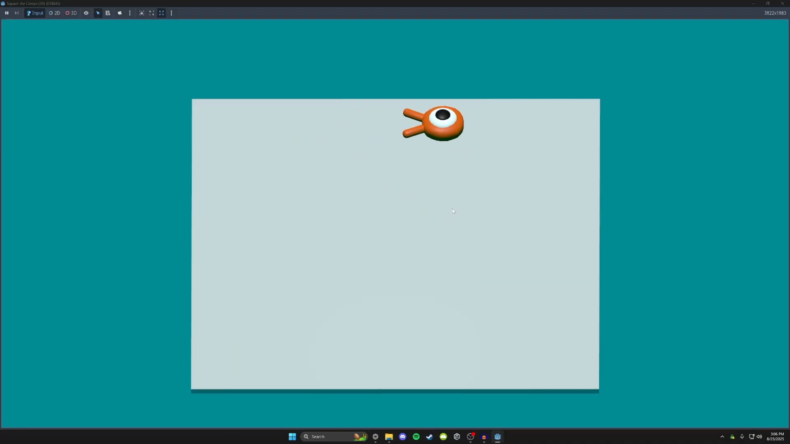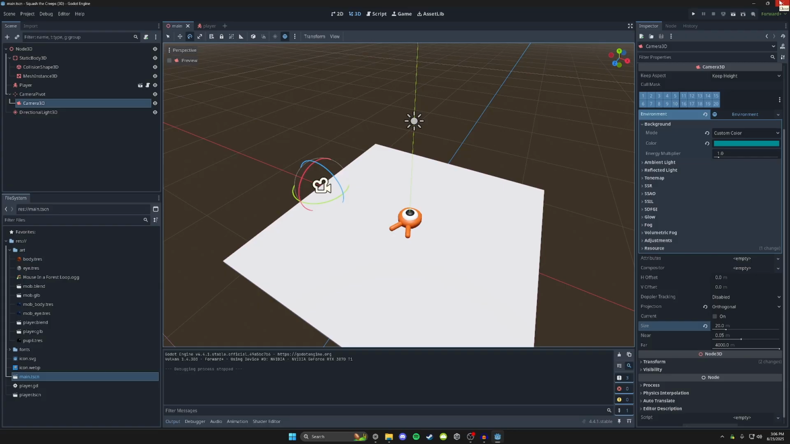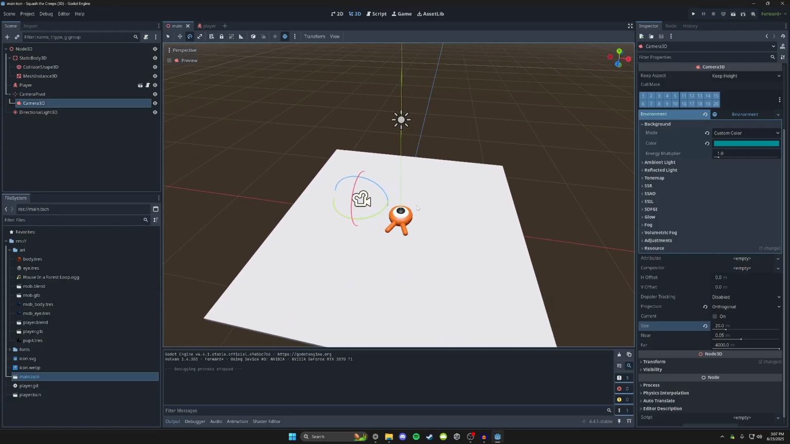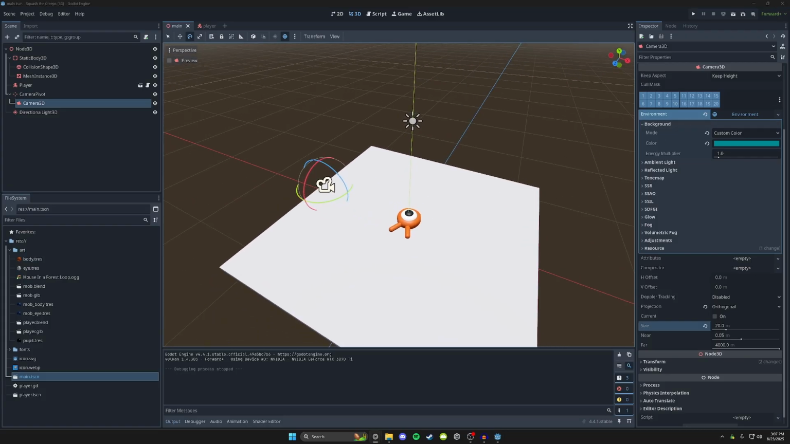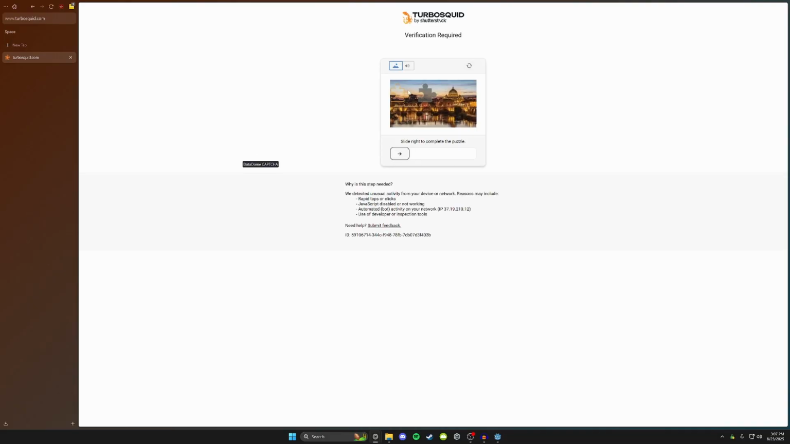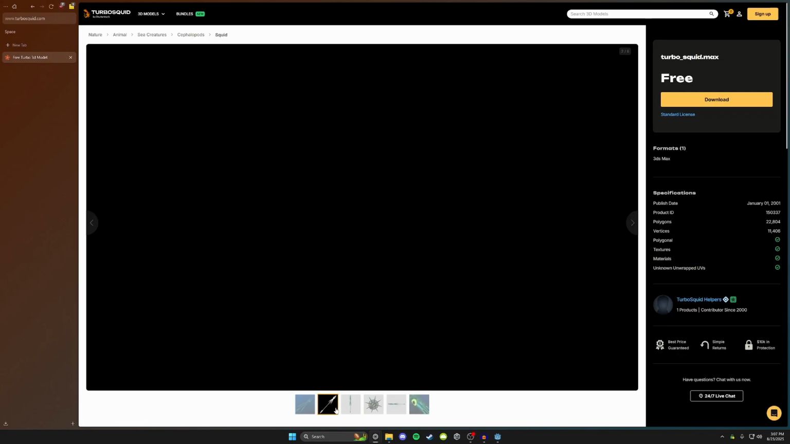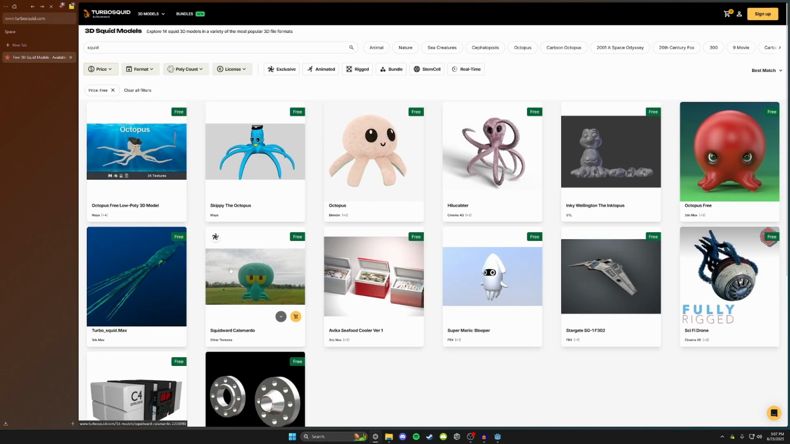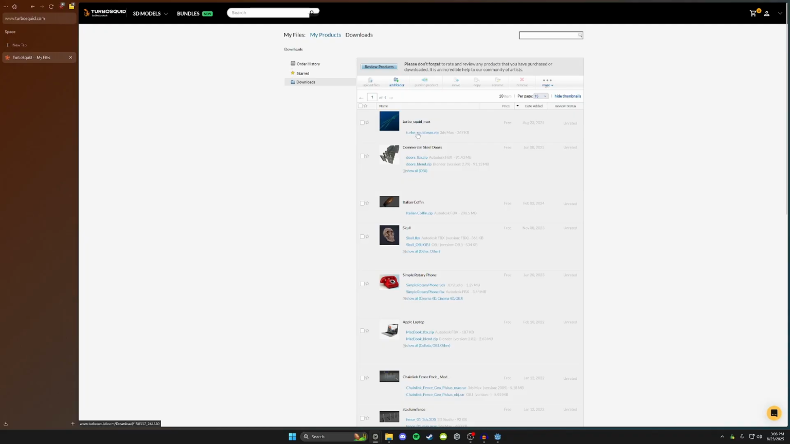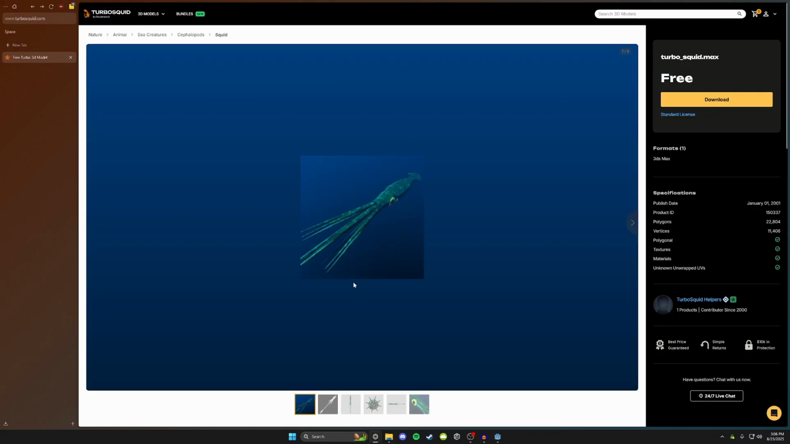Oh, look at that. That's so much cuter. I kind of want to replace the little squid guy here with a realistic squid. Can I find a hyper realistic squid model? I want a free squid model. This is the titular TurboSquid. No, TurboSquid .max? I don't want a 3ds Max file.